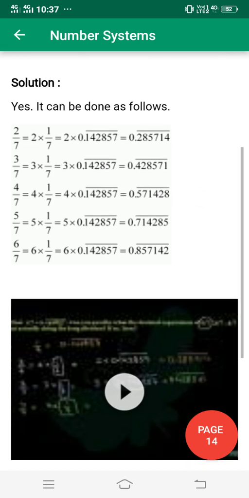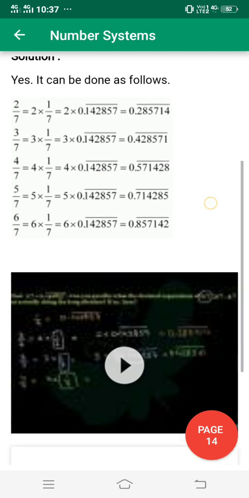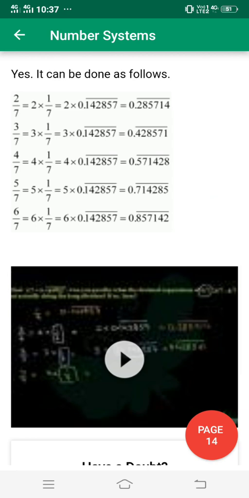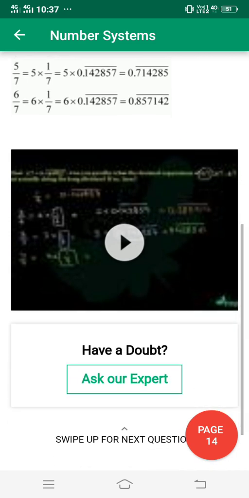Then after 7, you see 714, the first series, 714. Then again we turn that, 714285. So you draw the pattern like that, then you find the answer of this question without the actual division method. Understand?